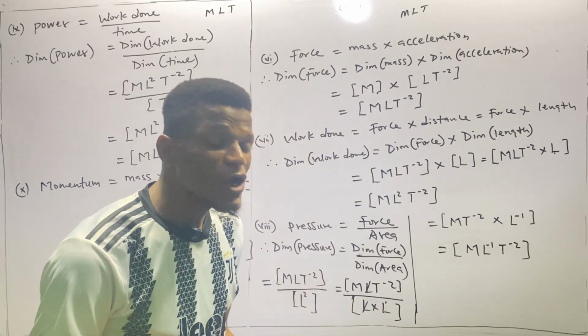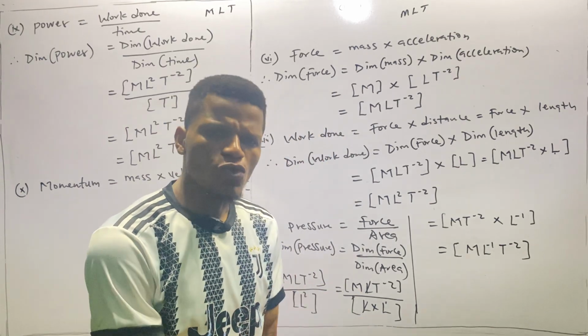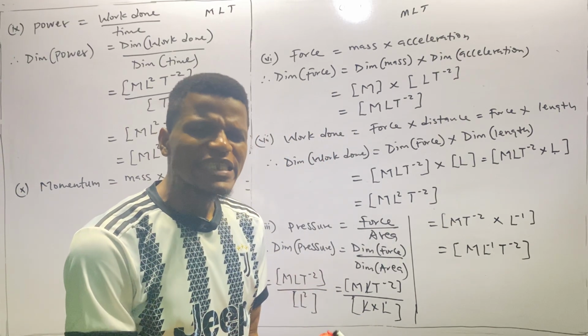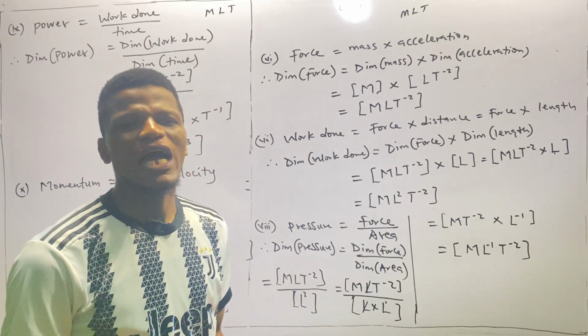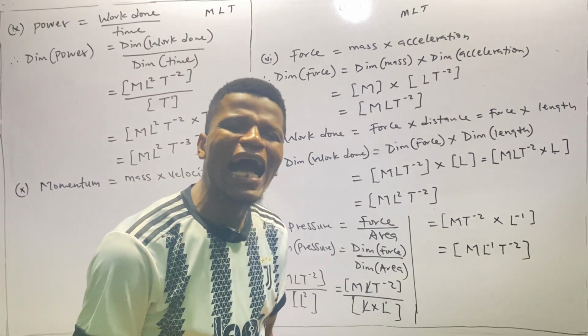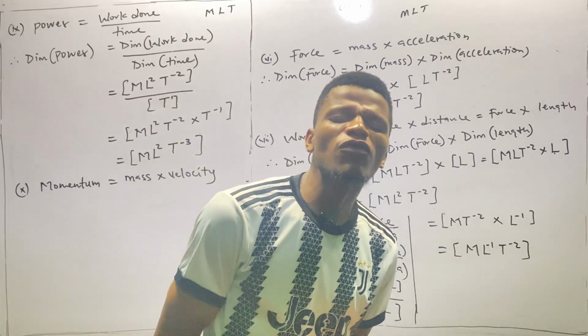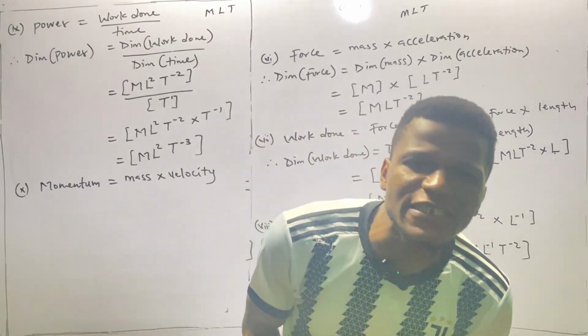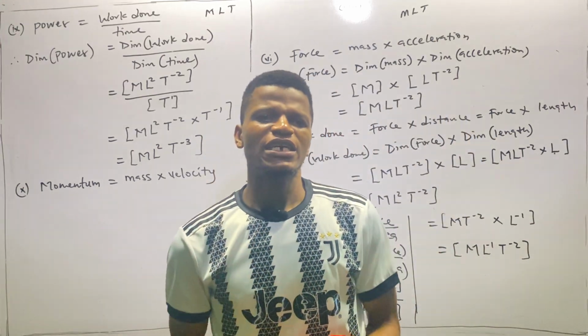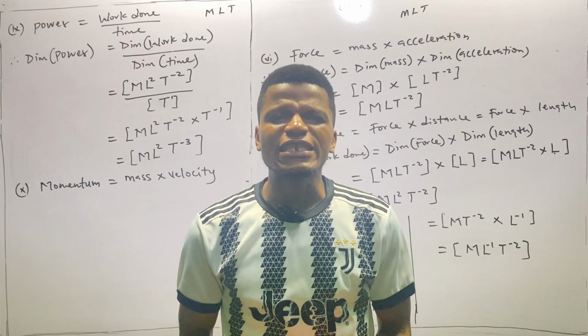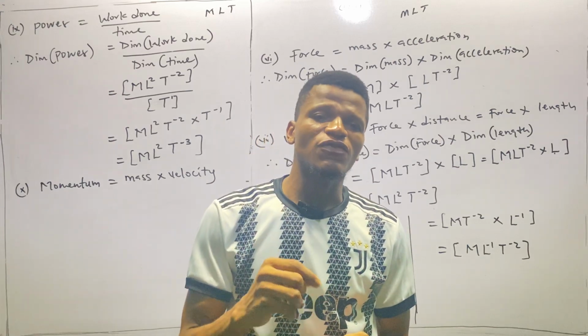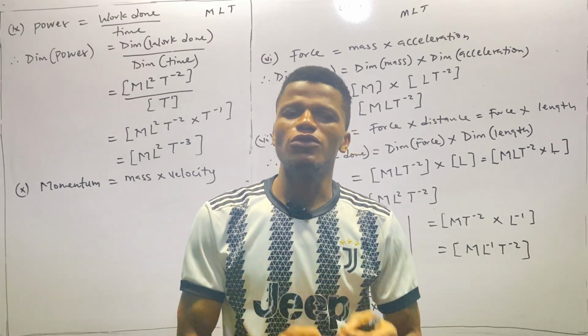So for a body to begin to move, the body needs an impulse. And any body in motion has a momentum because the momentum of a body is defined with two quantities: the mass of the body, which is the body itself, and the velocity of the body, which is the speed or motion of the body.